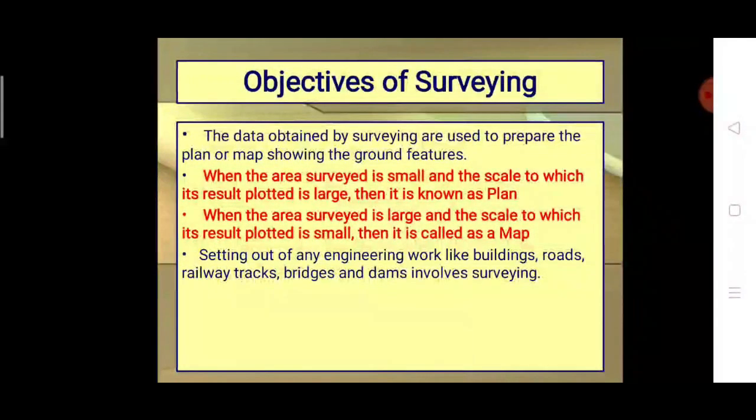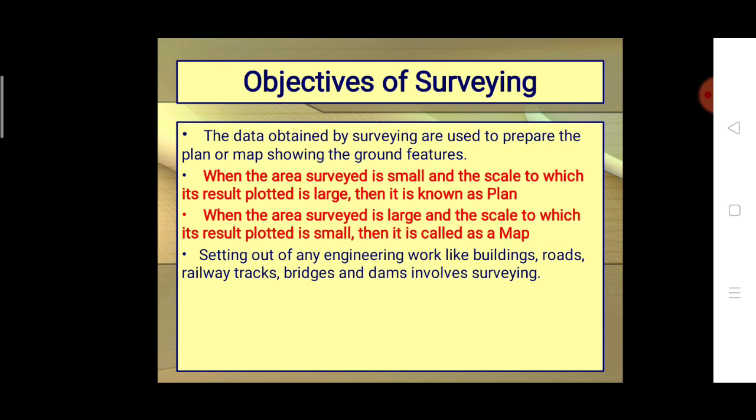Next, the objectives of surveying. What is the importance of surveying? Why do we need to study surveying? The main importance of surveying is that it is used to prepare a plan or map showing the ground features. If you want to prepare some plan or a map, we must know surveying. That is the main importance of surveying.